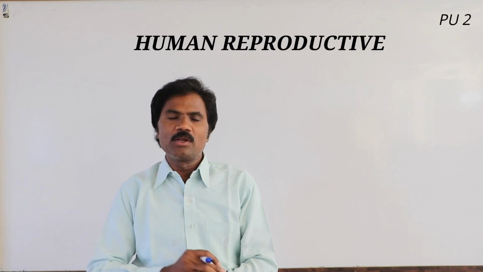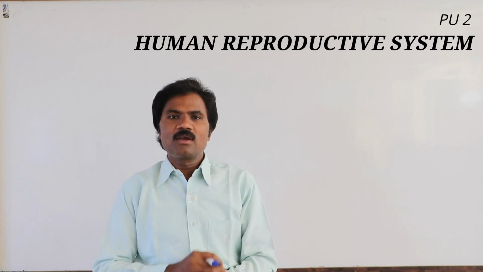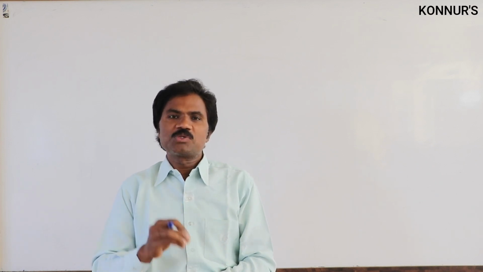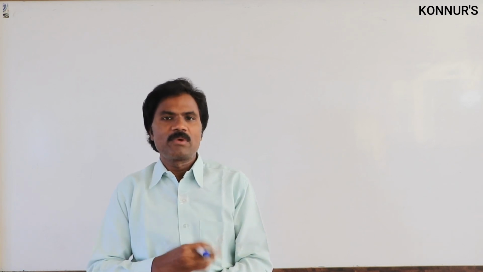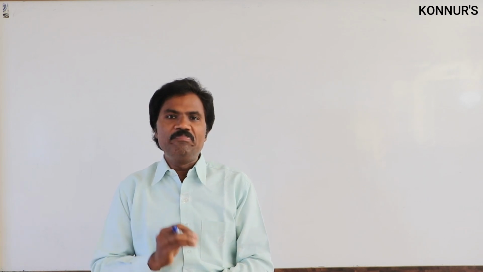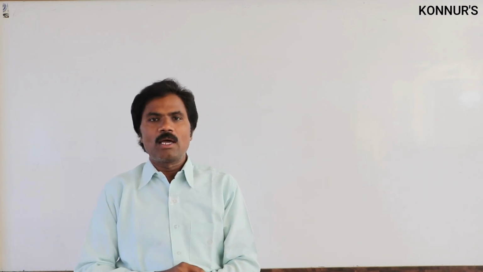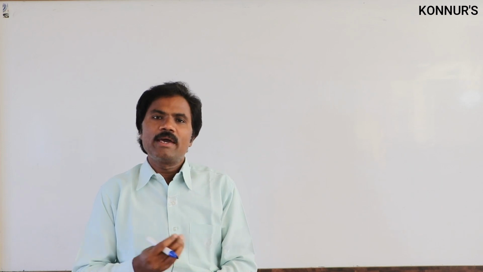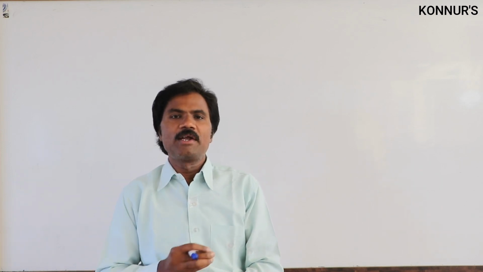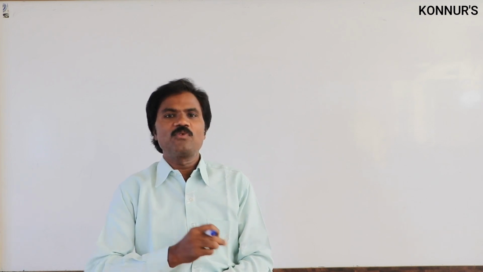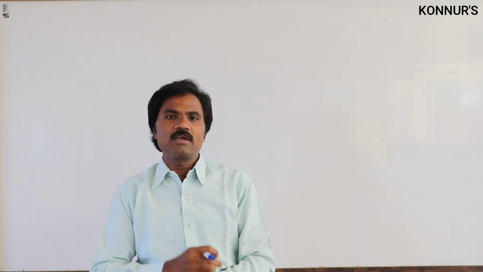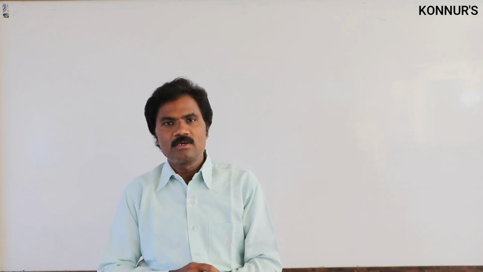Hello students, today we are going to discuss the continuation of the human reproductive system. In the last class we discussed the extra-embryonic membranes which form after implantation of the embryo, that is amnion, chorion, yolk sac as well as allantois. Then between the placenta and the fetus, what connects them is the umbilical cord.